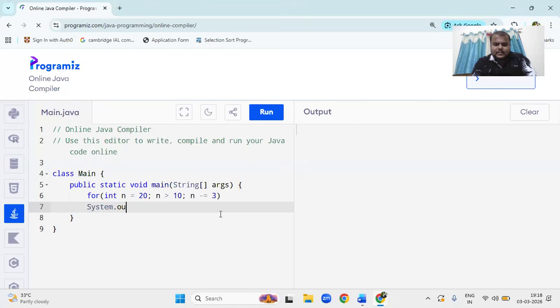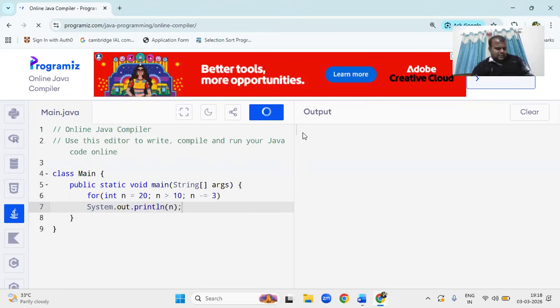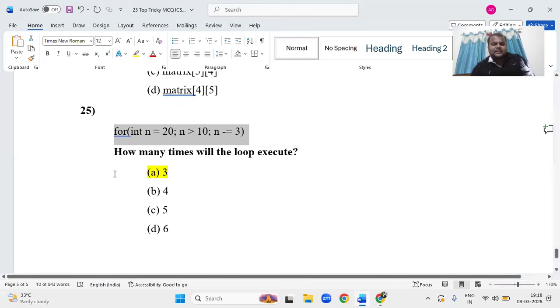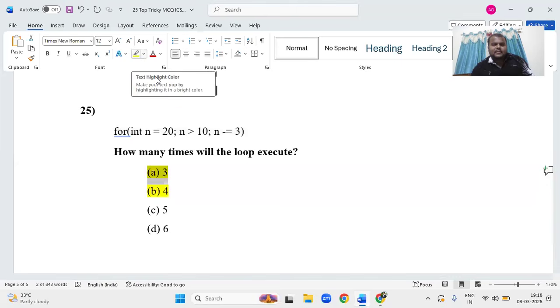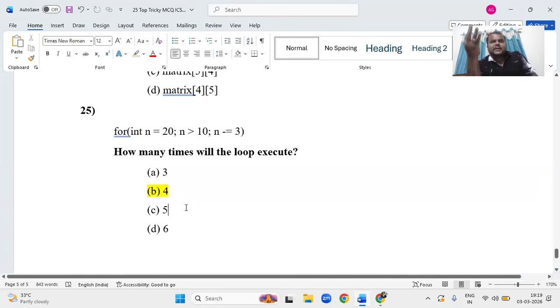Which is the output statement in Java, println n. n is given as the index variable. 10. Look, that is wrong. 4 times is correct. 20, 17, 14, 11. Look, I made a blunder as a teacher. The biggest blunder: it is 4 times. 17, 14 minus 3 is 11. It is going to print 20, 17, 14, 11, 4 times. This type, it is best if you write the output once.